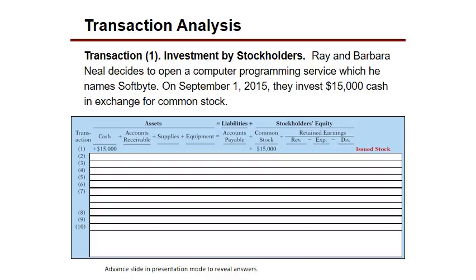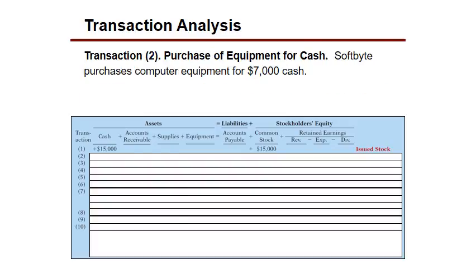Okay, good. Now we come over and we take a look at the next transaction, and they say that they're going to purchase equipment for cash of $7,000. If you're going to purchase equipment for cash, what is that going to do to your cash?